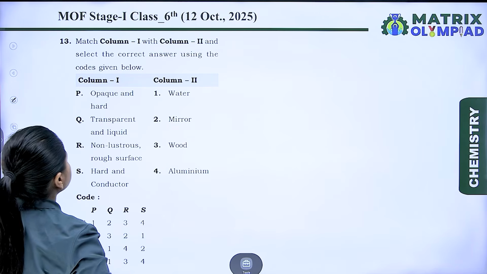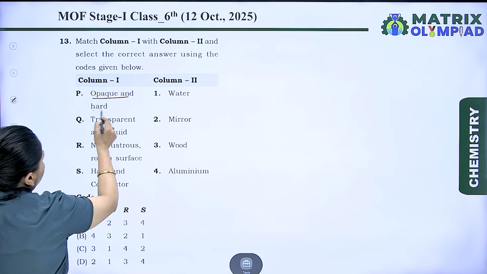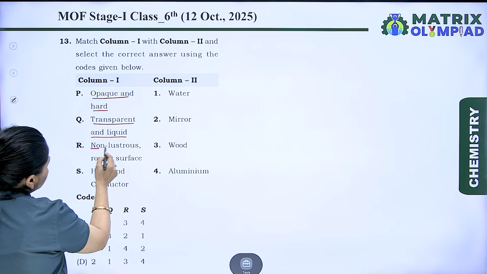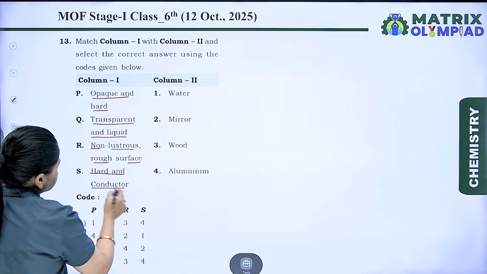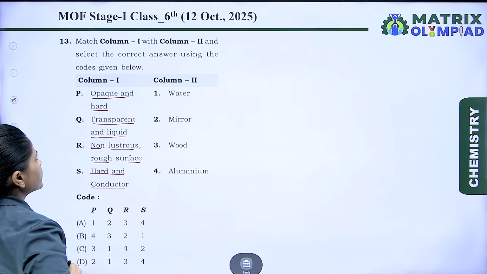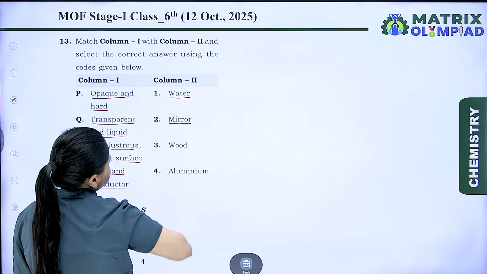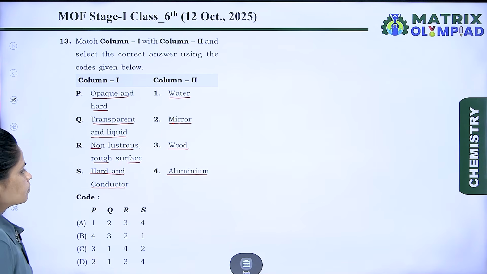This is a match the column question. Column 1 is given: opaque and hard as P, transparent and liquid as Q, non-lustrous rough surface that is R, hard and conductor that is S. And in column 2, first is water, second is mirror, third is wood and fourth is aluminium. Let's match.